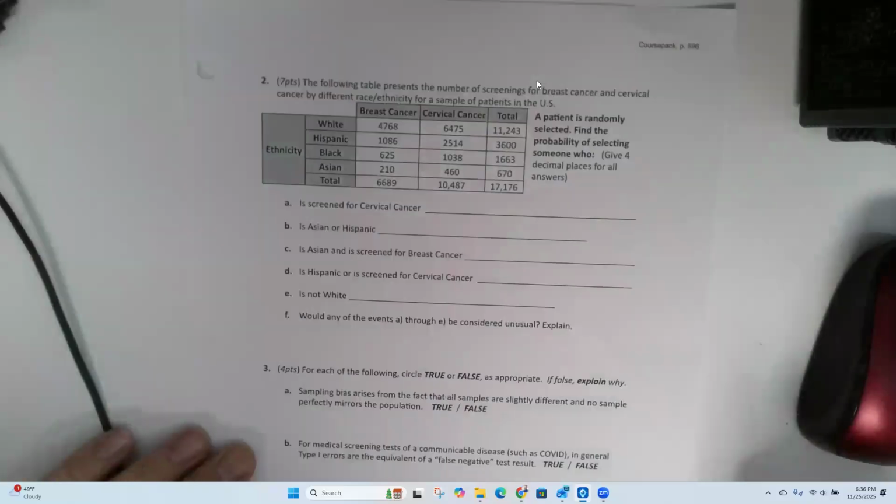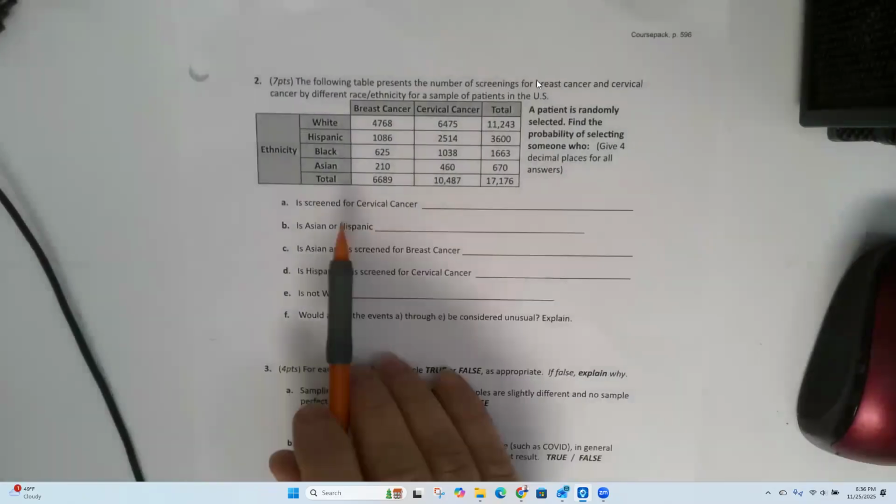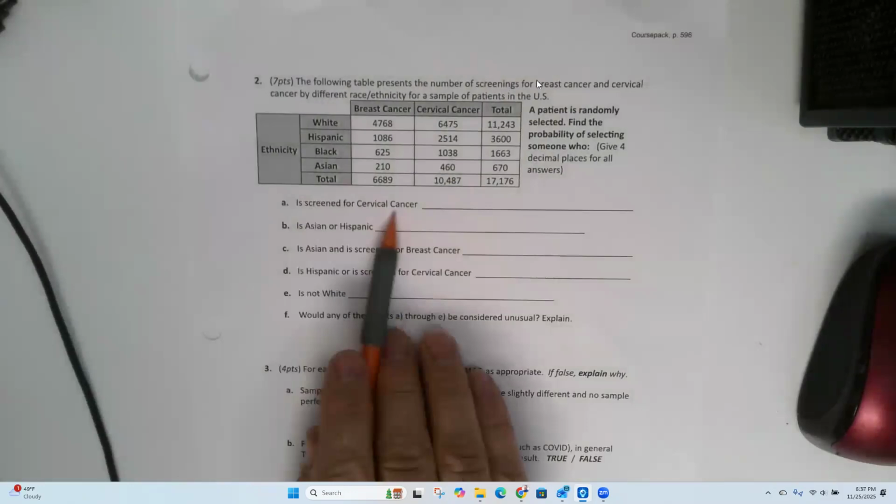On the next page, page 596, the following table presents the number of screenings for breast cancer and cervical cancer by race and ethnicity for a sample of patients in the US. A patient is randomly selected. Find the probability of selecting someone who is screened for cervical cancer.